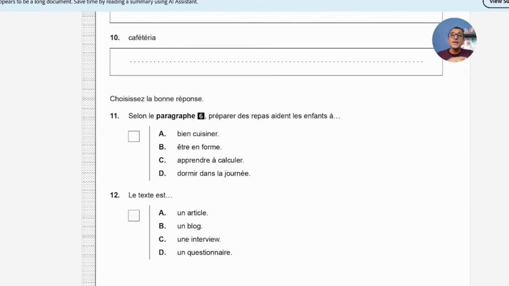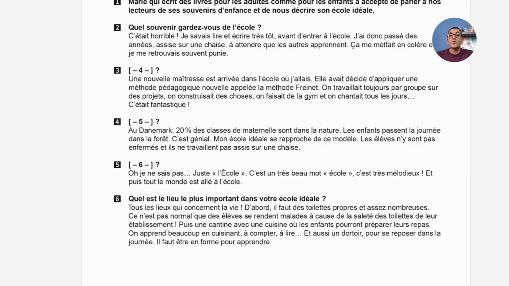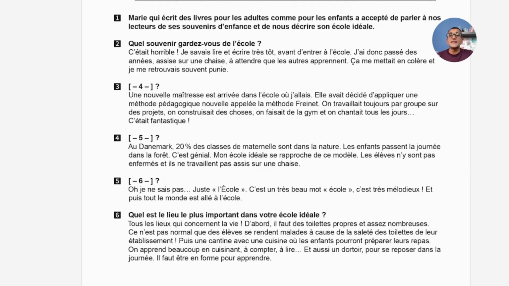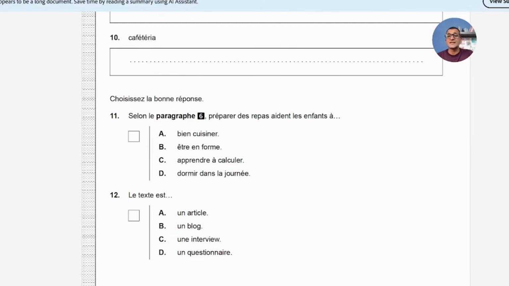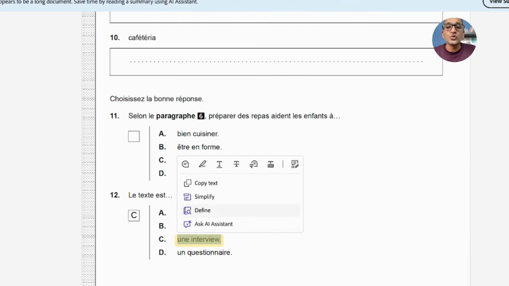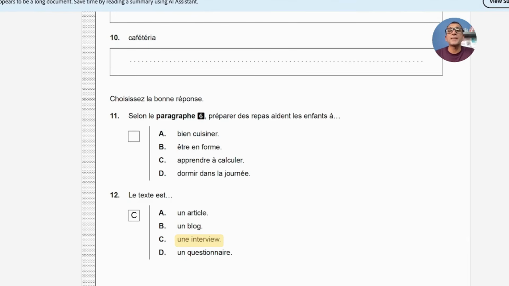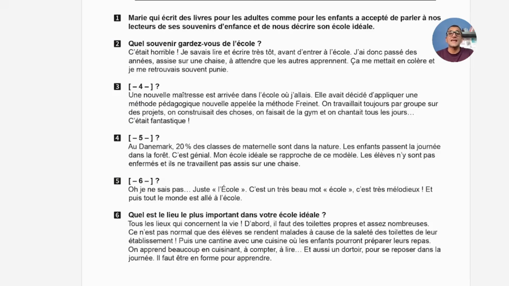Now looking at the whole text format till now, we can easily get this answer. The text is an article, blog, interview or a questionnaire. Obviously it is an interview. So this is the paper we have done for text A. How to quickly solve this text A. Now the next will be text B. We will do it together in the next video.